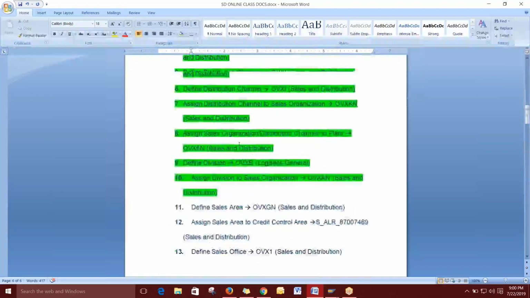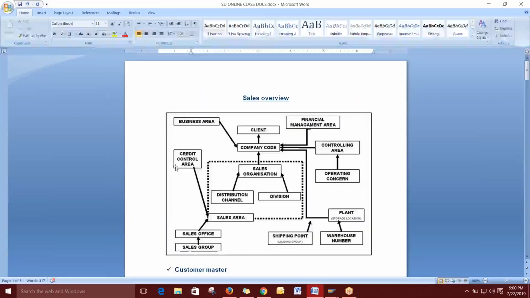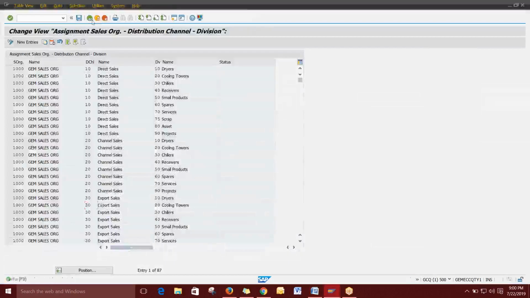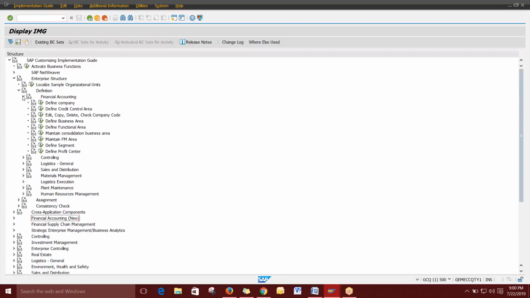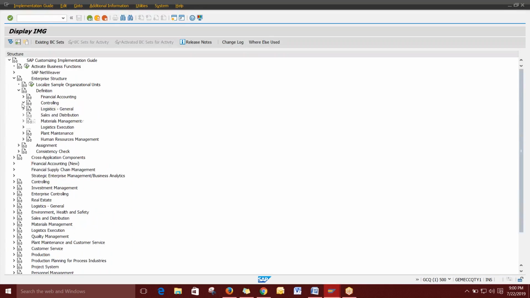The next thing is the credit control area. I will just create the credit control area. This we need to define. There is nothing to assign, so directly we can define it. We can check with the financial area. Actually it will be in a controlling area.